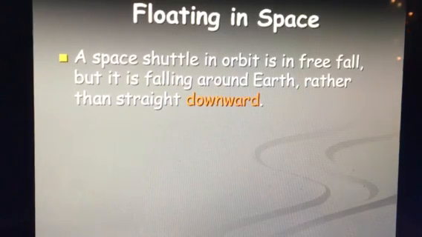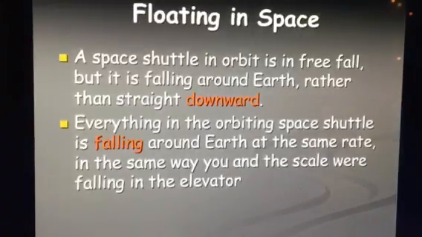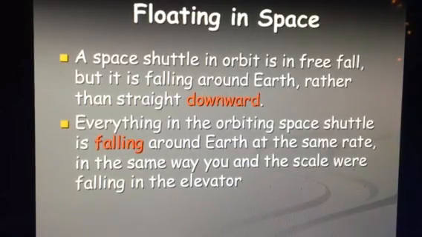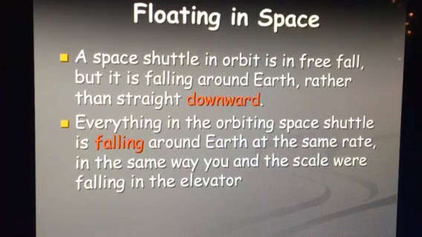So, floating in space, a space shuttle can orbit in a free fall pattern. And you can see the straight down motion. Everything is orbiting around or falling around the Earth, but everything is going around at the same rate around the planet.